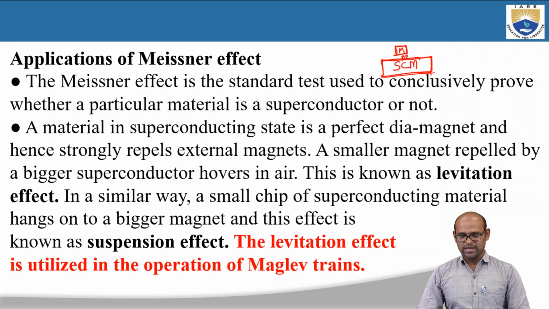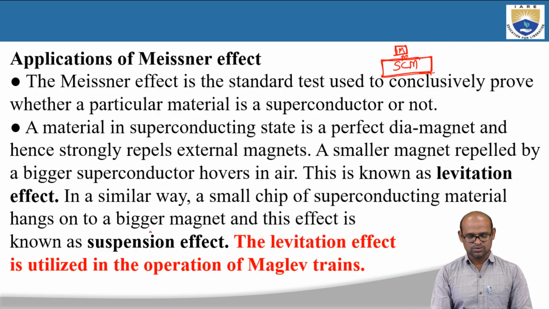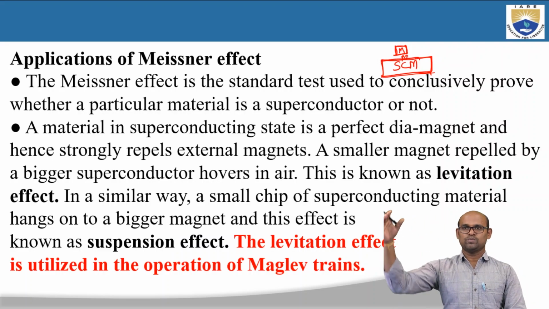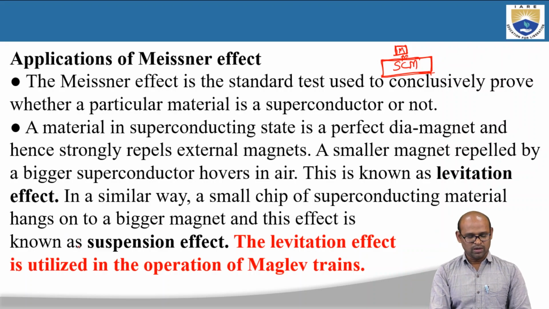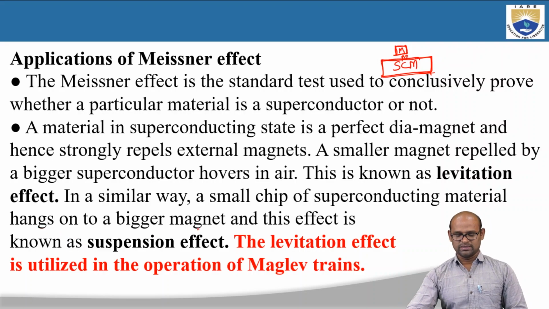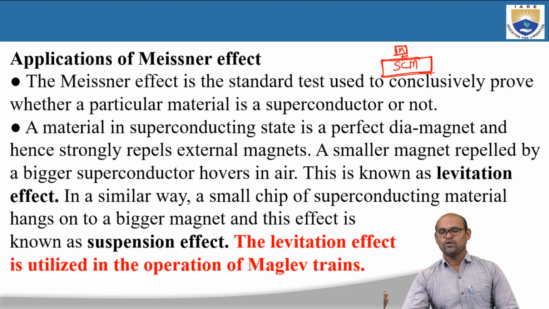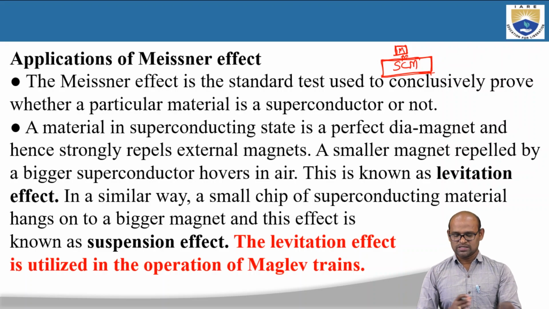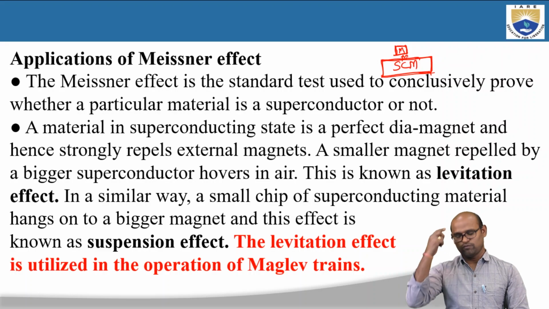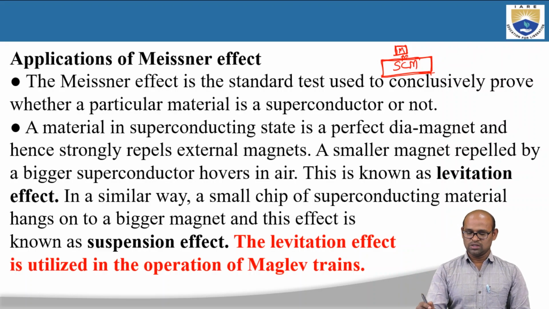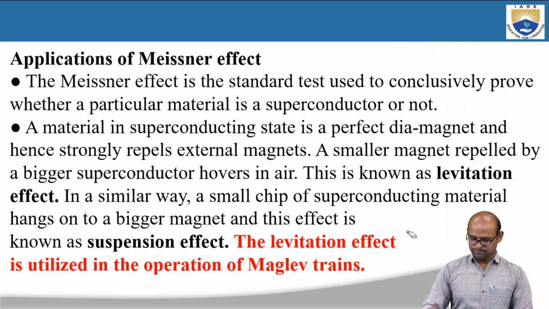Okay, so in a similar way, a small chip of superconducting material hangs onto a bigger magnet, and this effect is known as suspension effect. If you have a small chip of superconducting material and it hangs onto a bigger magnet, this is known as suspension effect. So if you have a magnet and superconducting material, you can make one big and one small, and you can see these two effects, which are levitation effect and suspension effect. Okay, so this levitation effect is utilized in the operation of maglev trains, which will float in air. So these are some applications of Meissner effect.